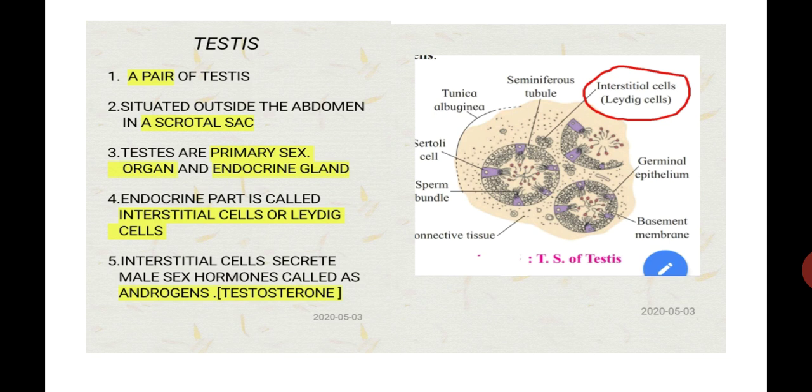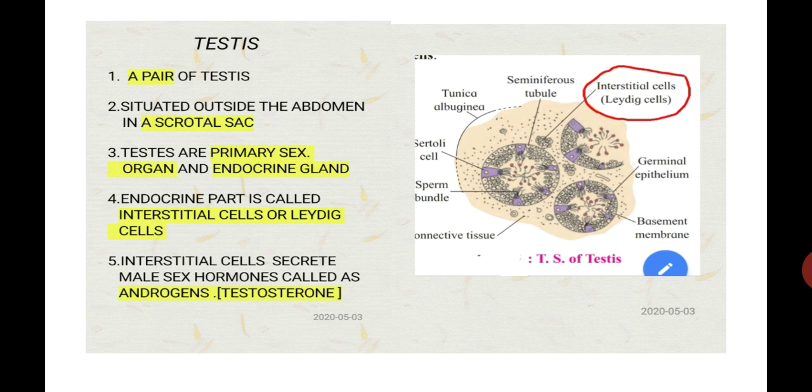So students, these interstitial cells or Leydig cells are the endocrine part of a testis because they secrete the male sex hormones called androgens. Testosterone is the most significant, the most important androgen hormone. This is the introduction to the testis.